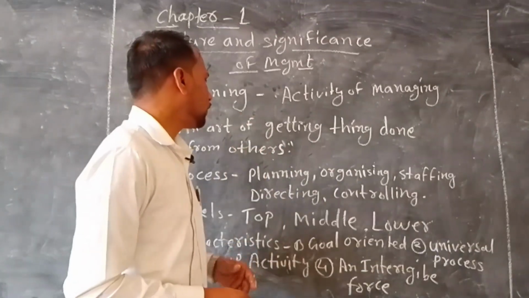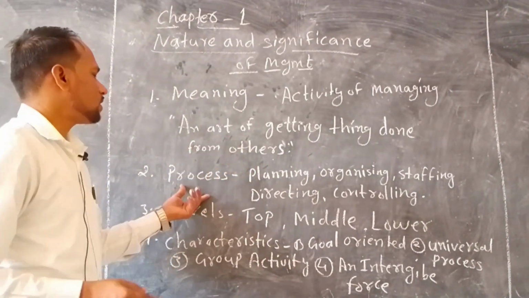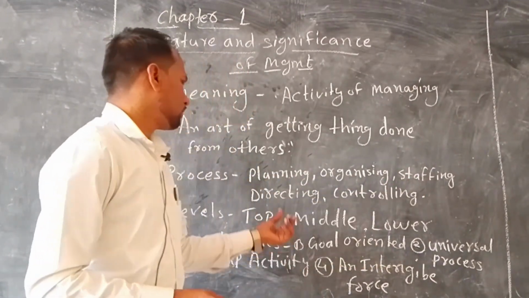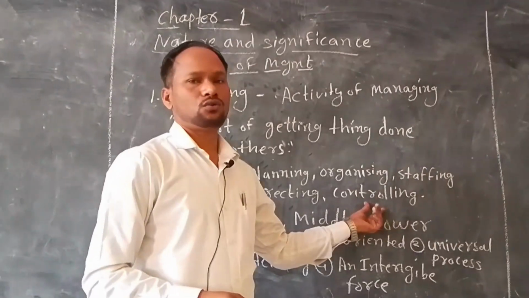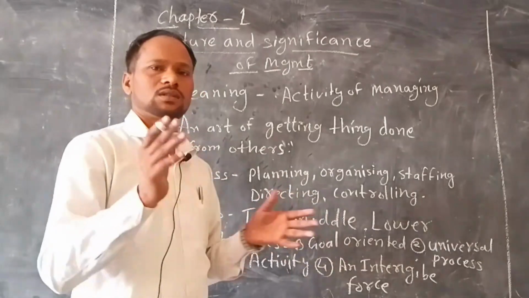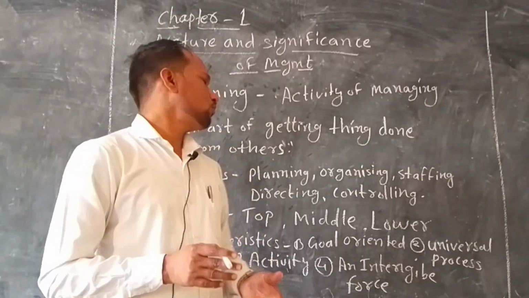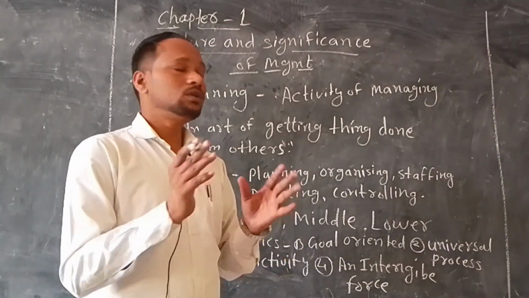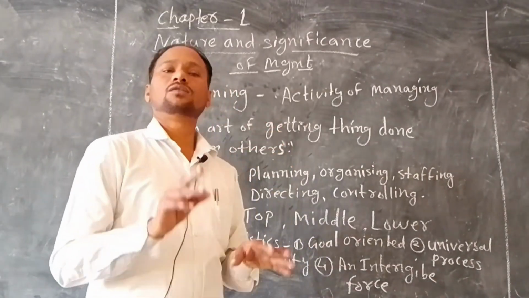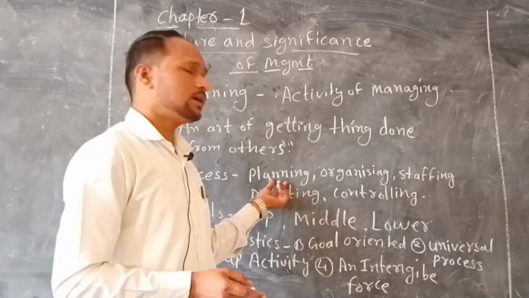So what is the process of management? First is planning, then organizing, then staffing, directing, and last is controlling. First is planning. Before starting any work, we make some strategies and plans for how we have to do the particular job or work. That comes under planning. Planning means where we are today and where we want to be in the near future. It's a strategy.